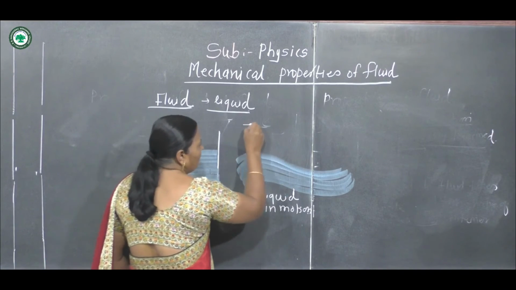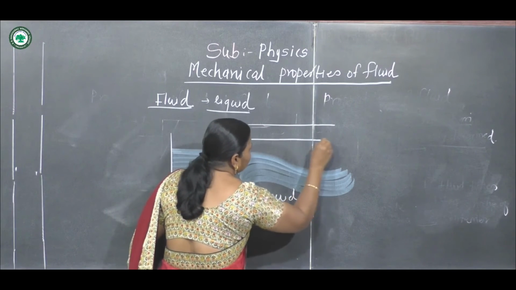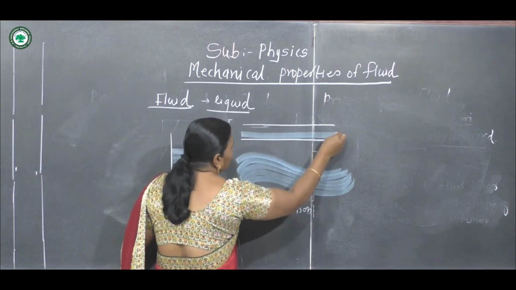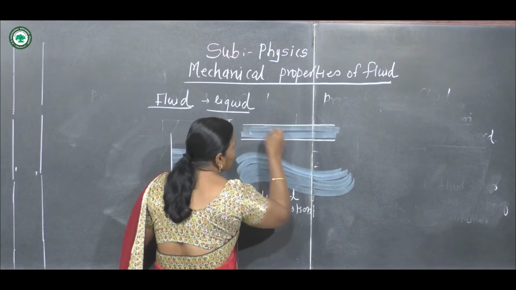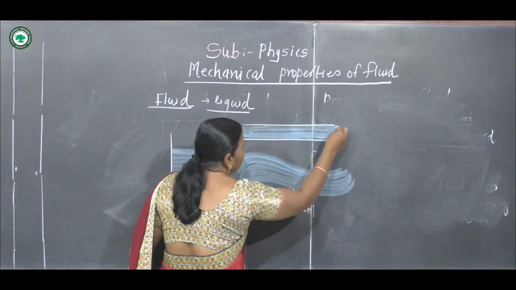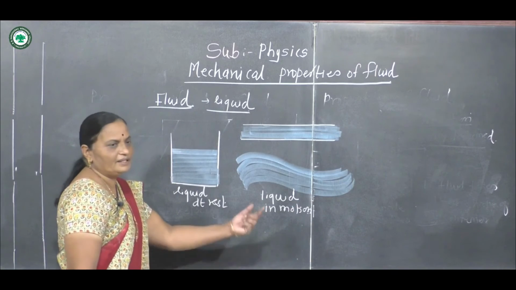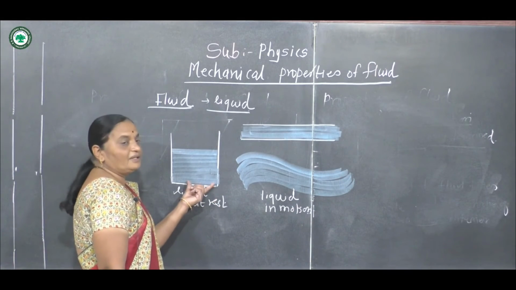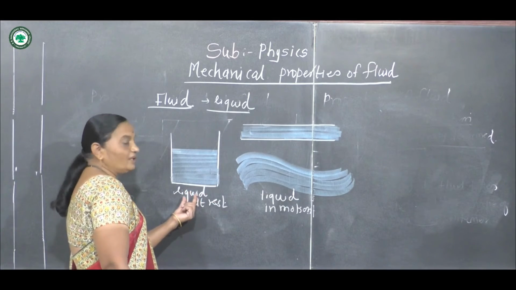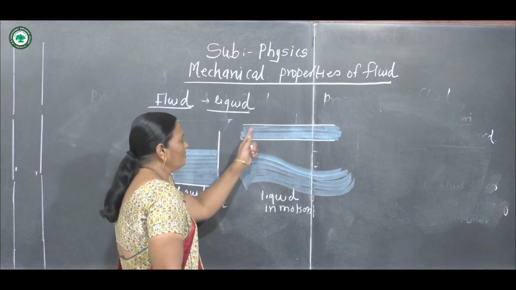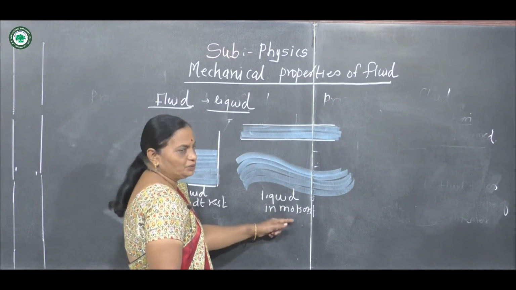Suppose there is a pipe. Water flows through this pipe. Thus we can say that the liquid is in motion. Suppose the liquid is taken in a container, the liquid is at rest. In this case, liquid in motion.